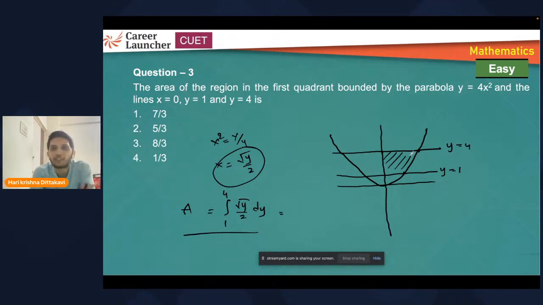Now, with respect to x or with respect to y, which one do we need to integrate? Here, this is what I need with respect to the y-axis. x is equal to 0 means this is what we need to find. So integrate, taking 1 by 2 outside. y power half integration is y power 3 by 2 by 3 by 2. You can get 1 by 3.